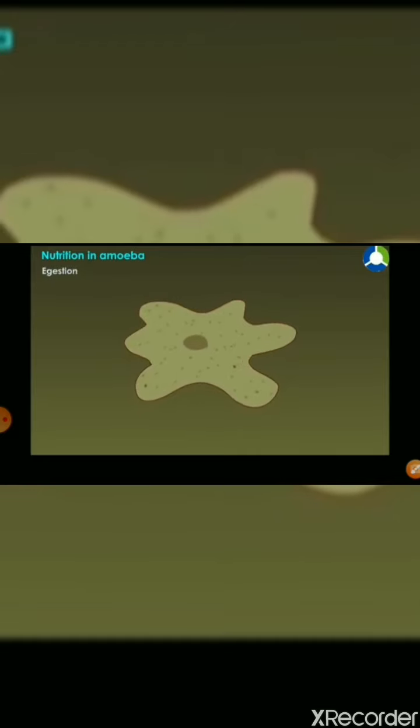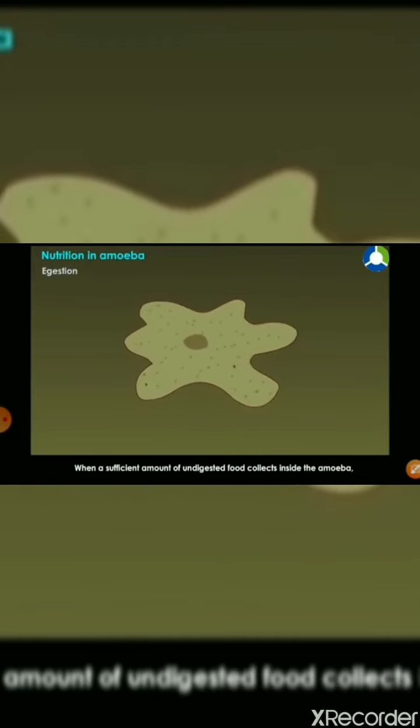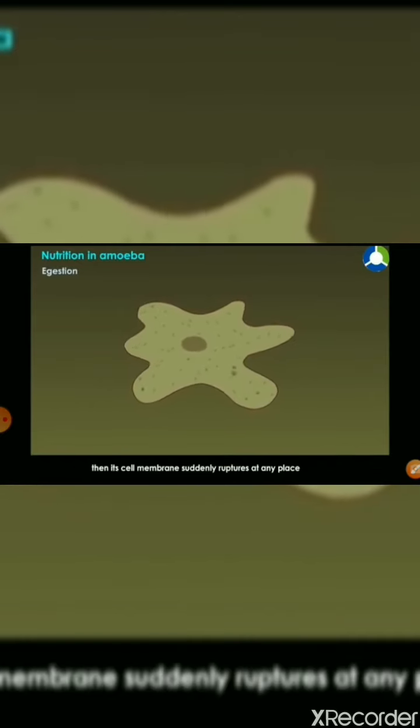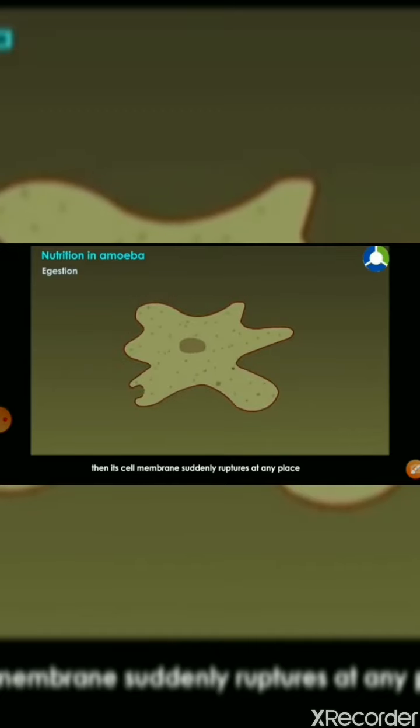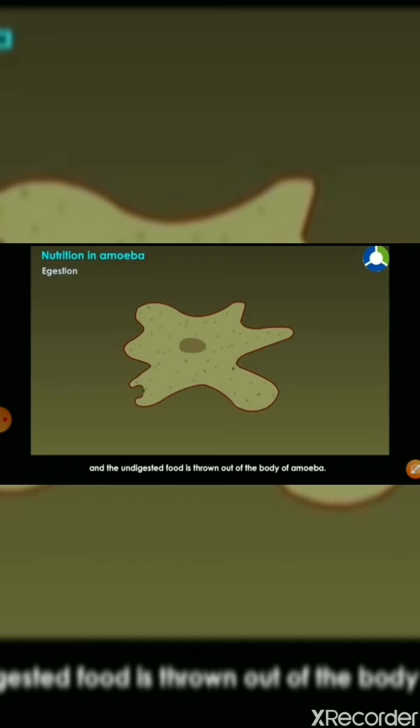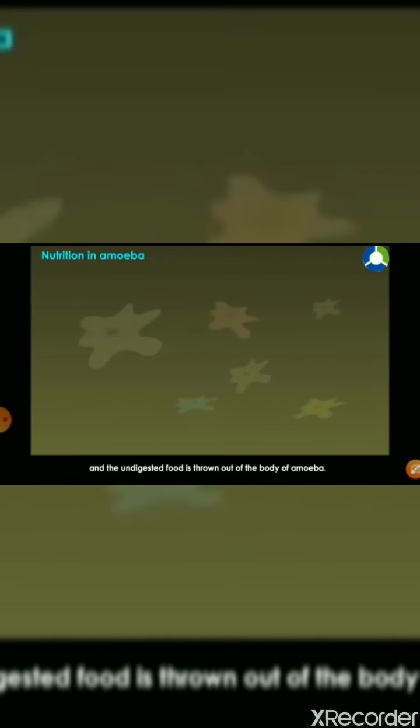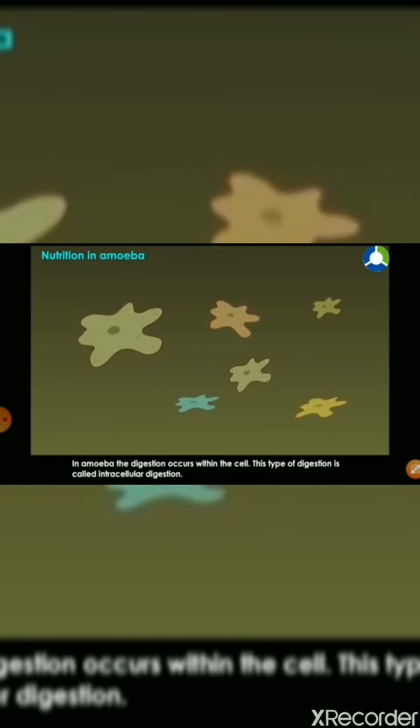And egestion. When a sufficient amount of undigested food collects inside the amoeba, then its cell membrane suddenly ruptures at any place and the undigested food is thrown out of the body of the amoeba. In amoeba, the digestion occurs within the cell.